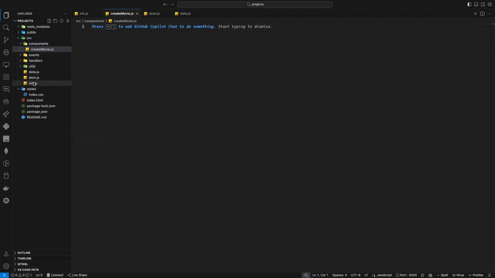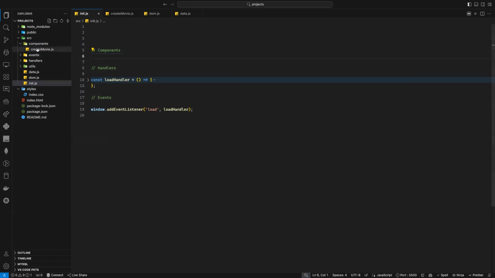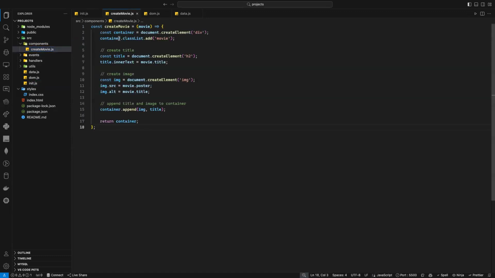Voila. And now here I'm going to my init. I'm gonna cut this guy, paste. And of course, as you know now, I need to export my createMovie. And whenever I need to use this function, I can use it. But remember, whenever I call this function, I need to pass my movie here. And movie will be an object. You need to remember that. Okay.